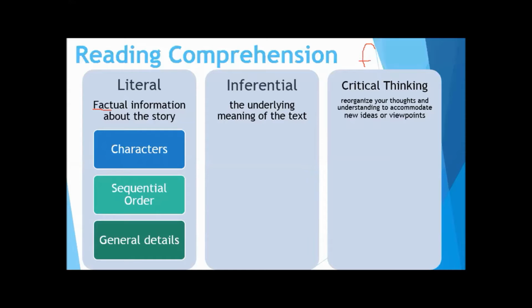You can't be telling me what happens at the end and then the beginning and then that boy that I don't remember his name. And you need to give me general details about the story for me to truly understand that you got the facts at least down of the story, right? So literal is just the facts. Think about it as character, order, and general details in the retell or just the answering of questions.